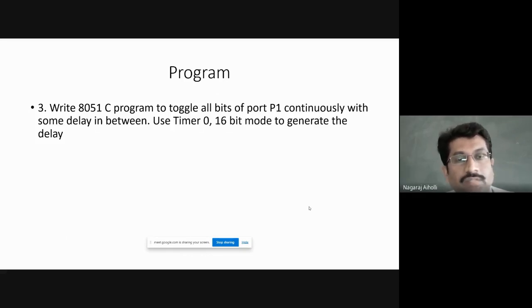Write 8051 C program to toggle all bits of port P1 continuously with some delay in between. Use timer 16-bit mode to generate the delay. Take this statement. Write 8051 C program to toggle all bits of port P1 continuously with some delay in between. Use timer 16-bit mode to generate the delay.